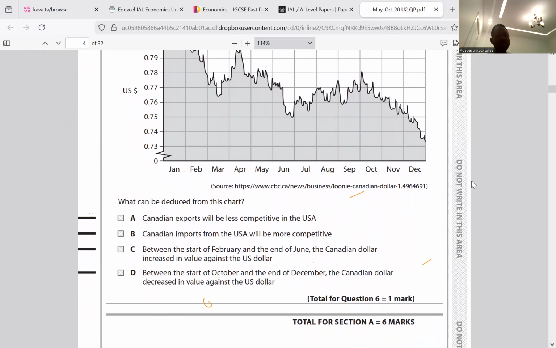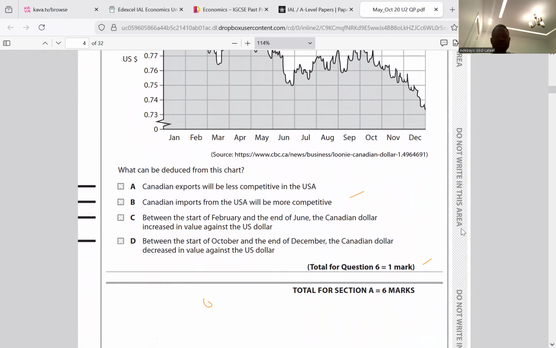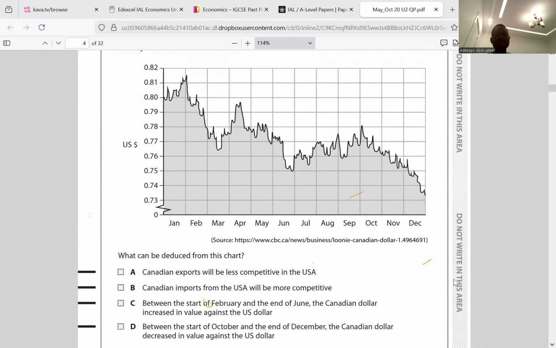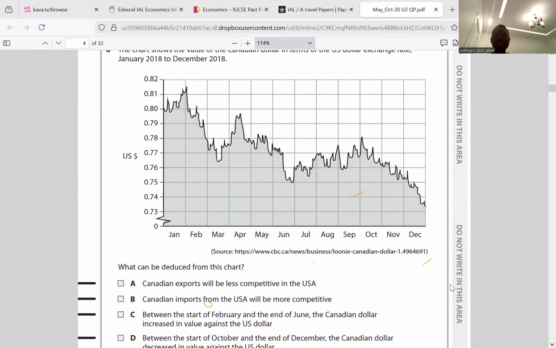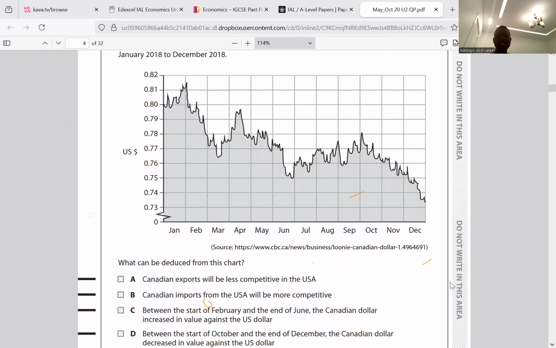The Canadian export will be less competitive in the USA. Canadian import from the USA will be more competitive. Between the start of February and the end of June, the Canadian dollar increased in value against the US dollar. No, it's not right anyway. Between the start of October and the end of December, the Canadian dollar decreased in value against the US dollar. So based on what we have here, the chart shows that the Canadian dollar fell against the US dollar.